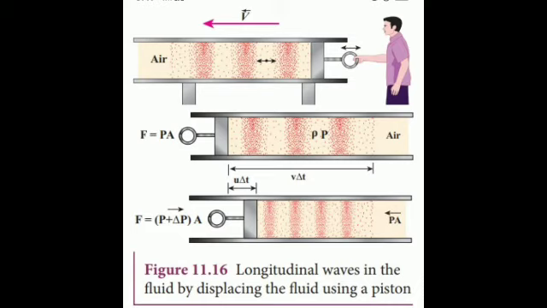At t is equal to 0, the piston at the left end of the tube is set in motion towards the right with a speed u. In time interval delta t, the distance moved by the piston, delta d, is equal to u delta t. Now, the distance moved by the elastic disturbance is delta x, equal to v delta t. Let delta m be the mass of the air moved in time delta t. So, delta m is equal to rho A delta x, which is equal to rho A v delta t.